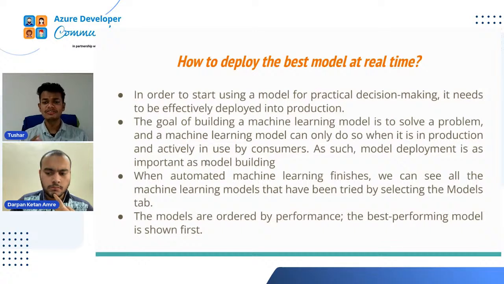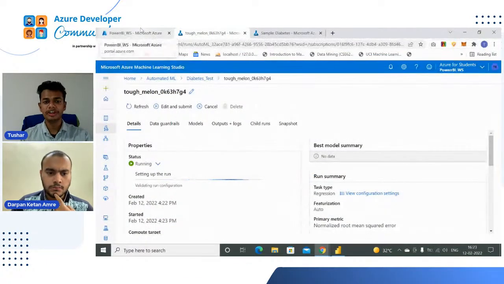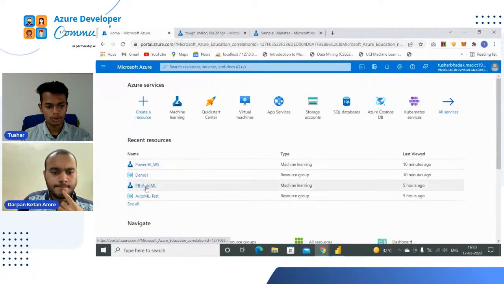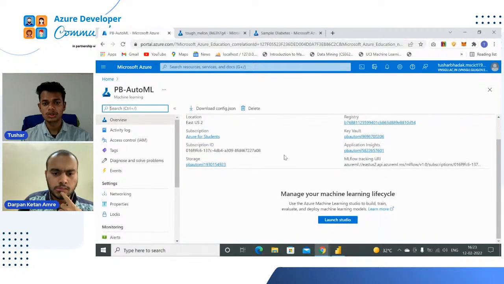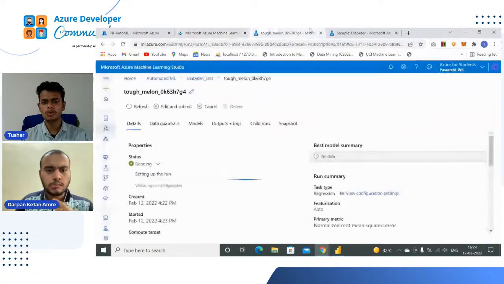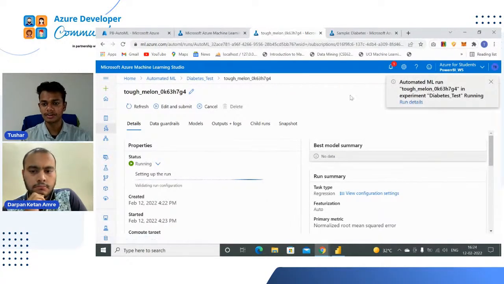When automated machine learning finishes, we can see all the machine learning models that have been tried, by selecting the Models tab. Now let's see all those models, but it will take a lot of time, so we are going to use our own. See, this is a PB underscore auto ML run that I had already created. Now we will see the models. I'm just opening this tab, and I can bet you that while our lecture is going on, it will continue running. See, now I can see that it is running.